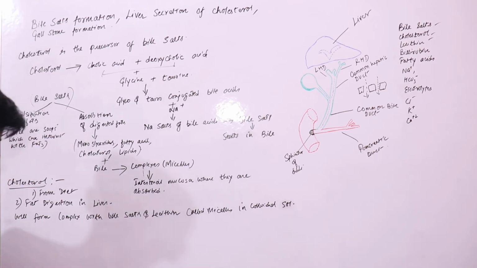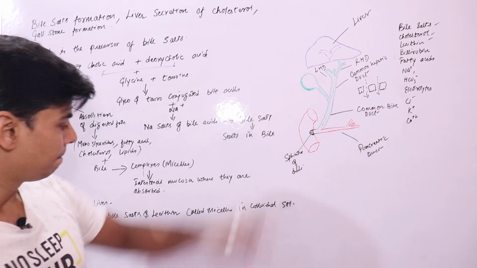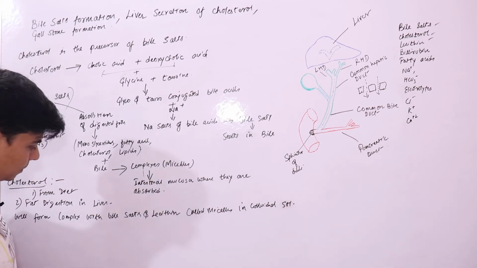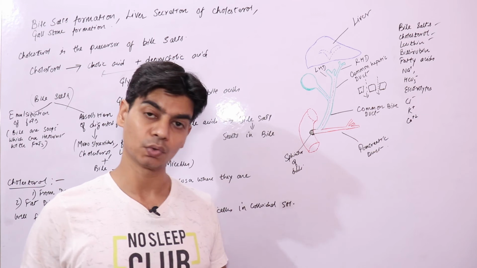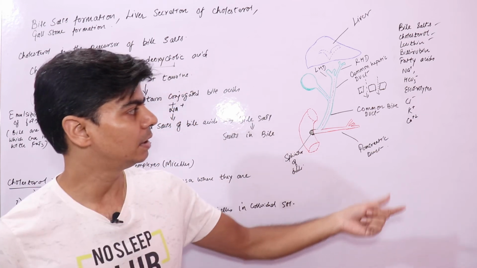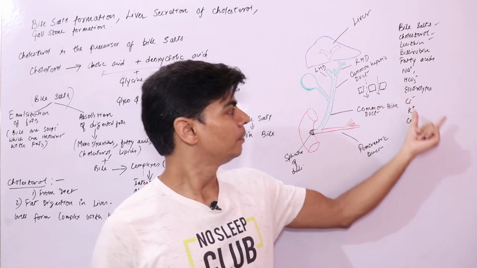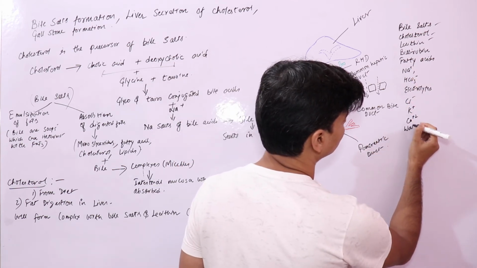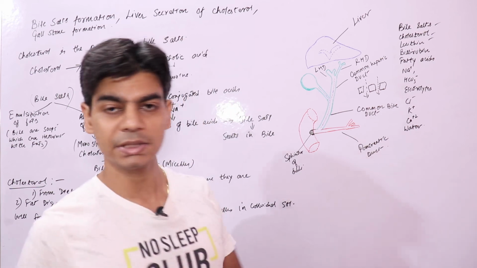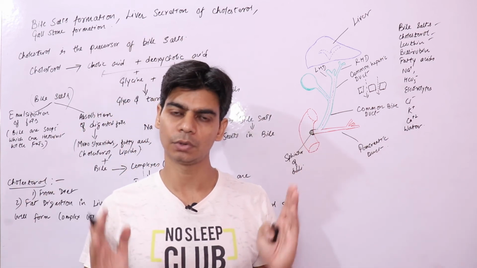So when bile is in the gallbladder, the bile gets concentrated since electrolytes, water and ions all get absorbed by the wall of the gallbladder.